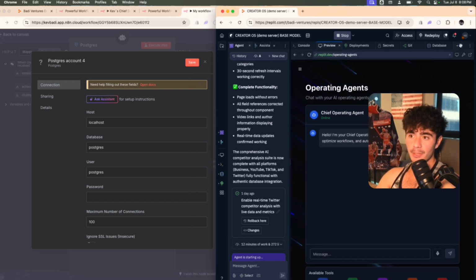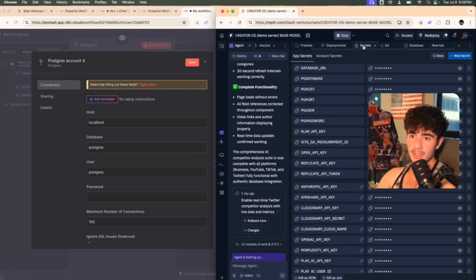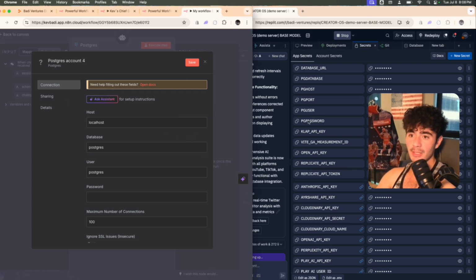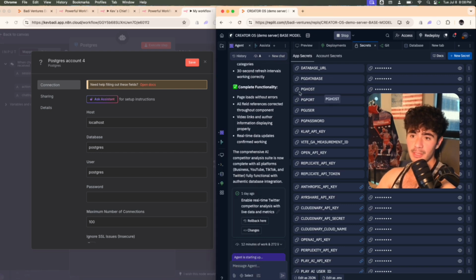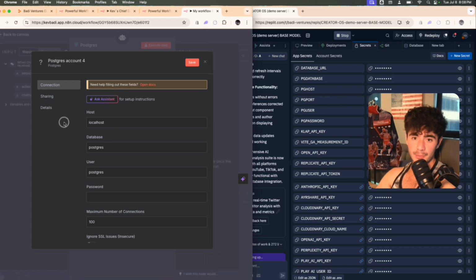And then for the operating system, I'm just going to open up the secrets, because that has all of the database APIs that we need. And I'm going to now paste it on the left-hand side. And so the first value that we need is called PG host. So we're going to grab that secret value, and then we're going to paste it in the local host.